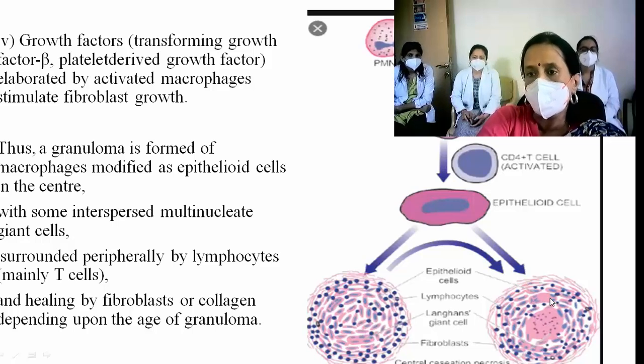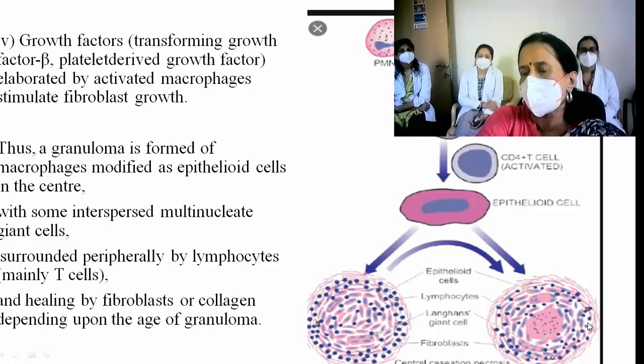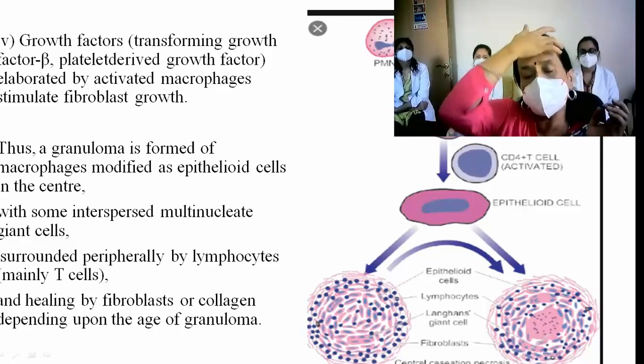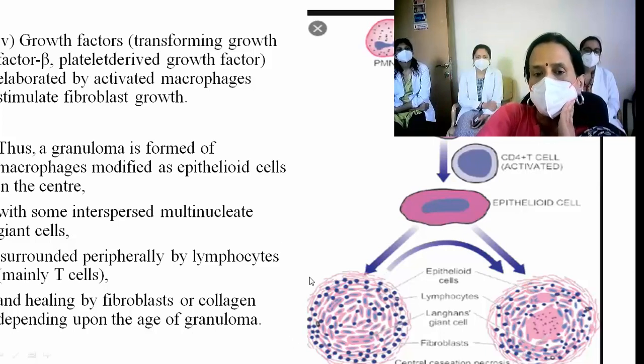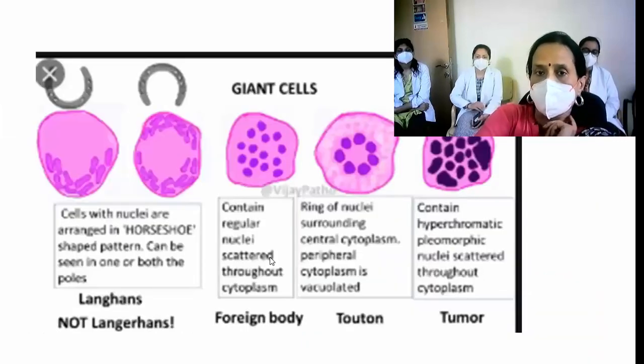I'll show better pictures later. It is surrounded at the periphery by a rim of lymphocytes, mainly T cells, and then healing by fibrosis. So here inflammation is occurring, and healing also occurs simultaneously side by side, especially when it is an older granuloma, then a lot of fibrosis would be there.